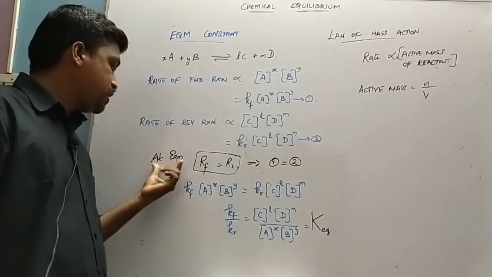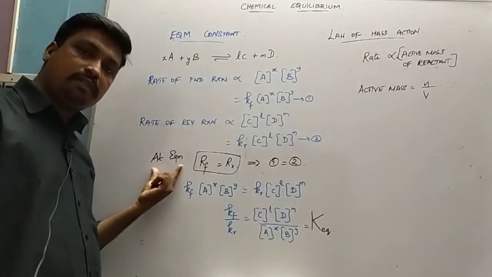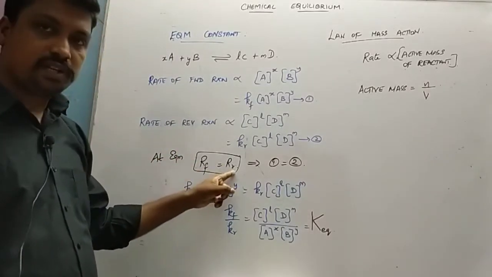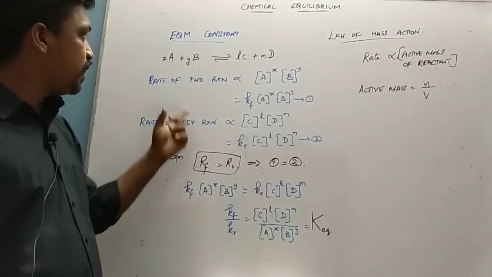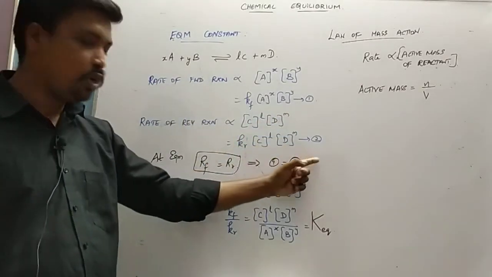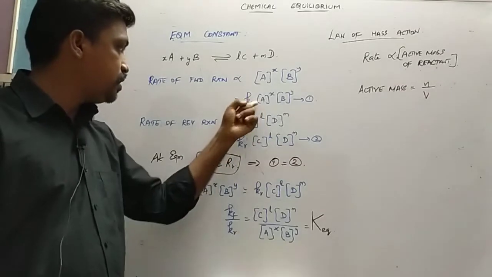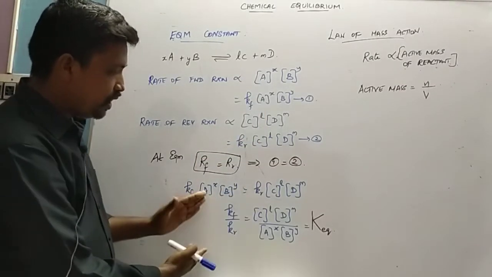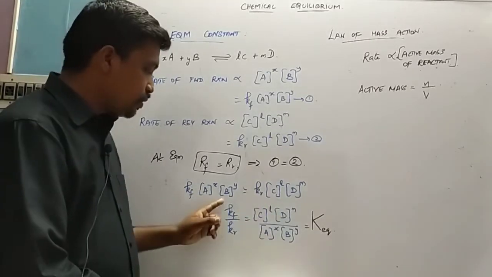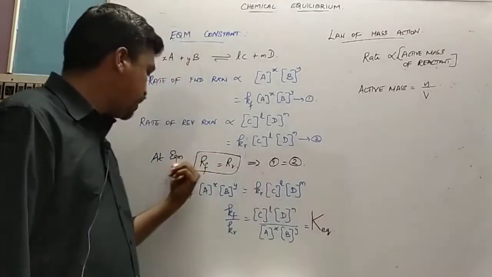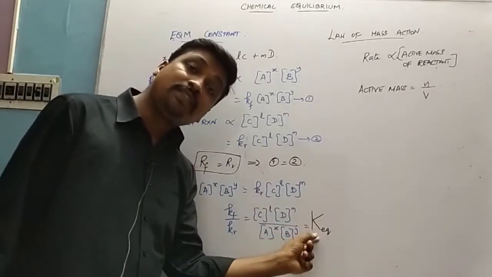Now let us assume that equilibrium is attained. At equilibrium, what is the main condition? The rate of the forward reaction is equal to the rate of the reverse reaction. That is called equilibrium, which implies the rate of the forward reaction, equation 1, is equal to the rate of the reverse reaction, equation 2. So we are equating these two equations. The two constants are brought to one side and the remaining terms to the other side. So the division of the two constants will yield a new constant, which after attaining equilibrium is called the equilibrium constant.